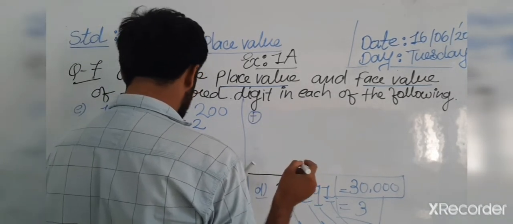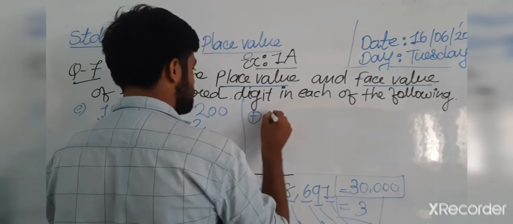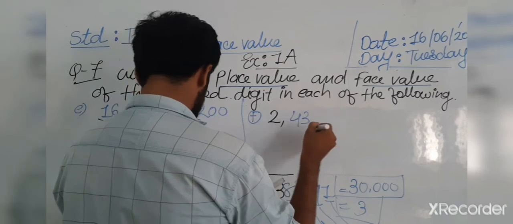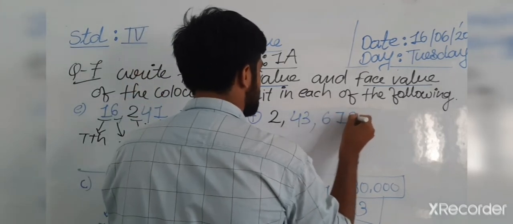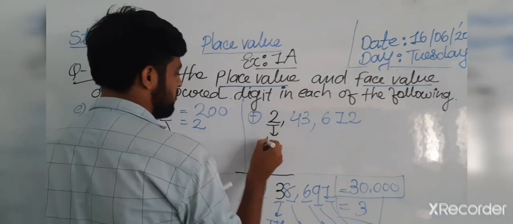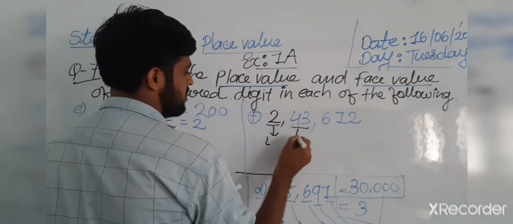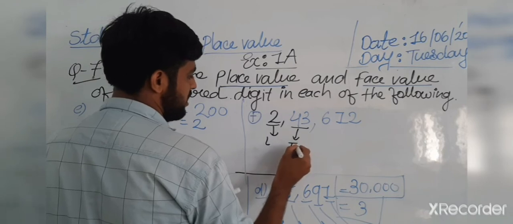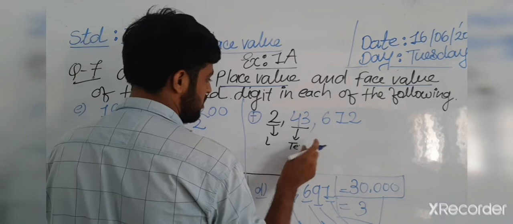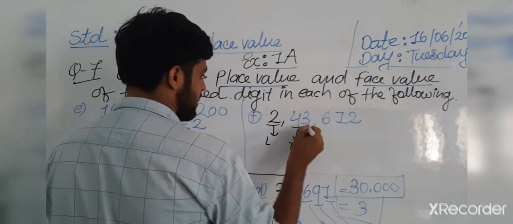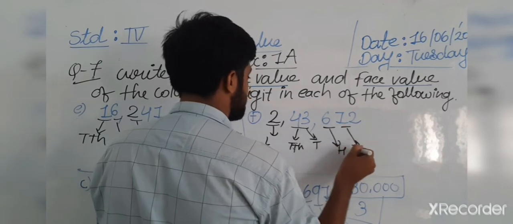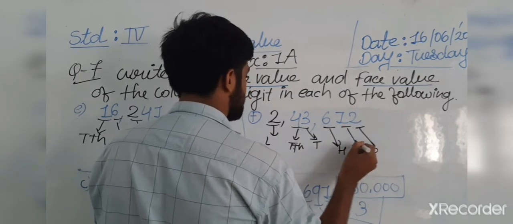Question number F is what? 2,43,612. Okay, so I am writing here all the place values: 1,14,000, it means 14,000, 3,000, TTH, and it's a T, and it's a 100, it's a tens, and it's a ones.